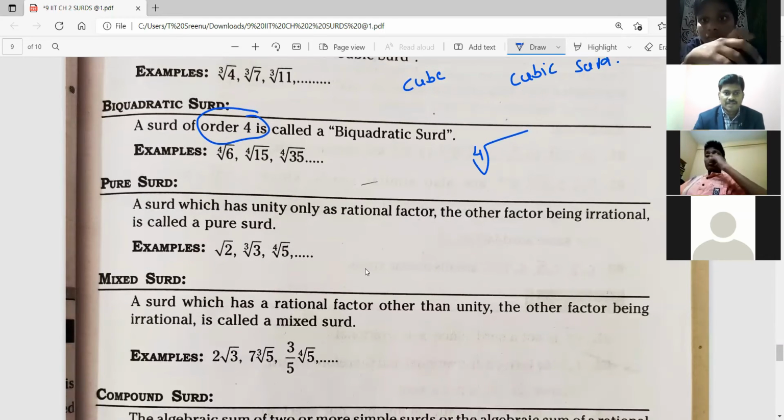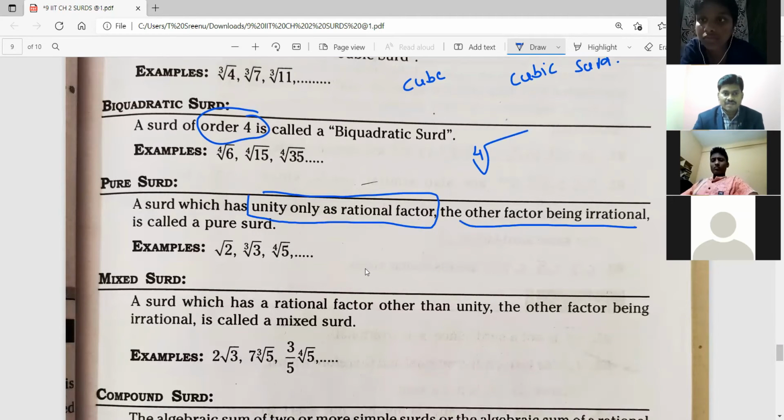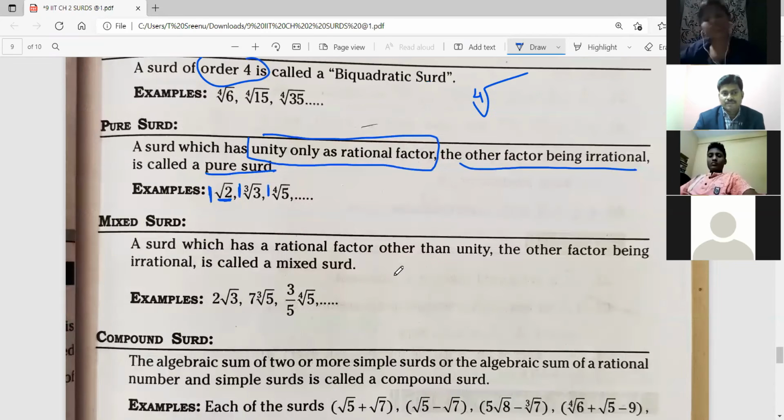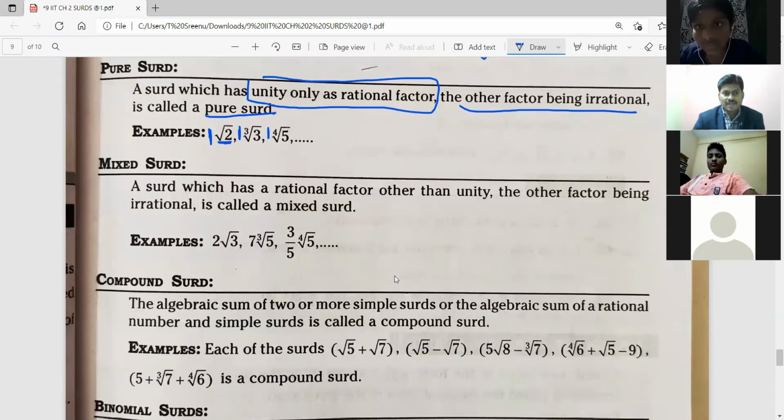Pure surd. Pure surd in the sense, the surd which has unity only as the rationalizing factor, the other being irrational, is called pure surd. That means here you see nothing is outside, only one is there. So we don't get any rationalizing factor like that. Simple and pure are both the same. And mixed in the sense it will be having some factor.